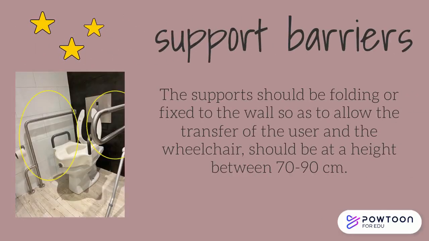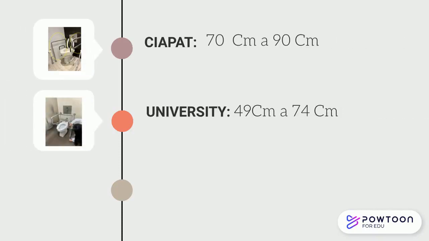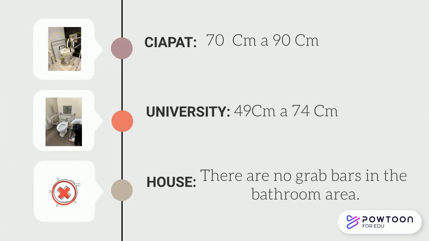Support bars. The supports should be folding or fixed to the wall so as to allow the transfer of the user in the wheelchair. They should be at a height between 70 to 90 centimeters. Saipat, 70 centimeters to 90 centimeters. University, 49 centimeters to 74 centimeters. House, there are no grab bars in the bathroom area.